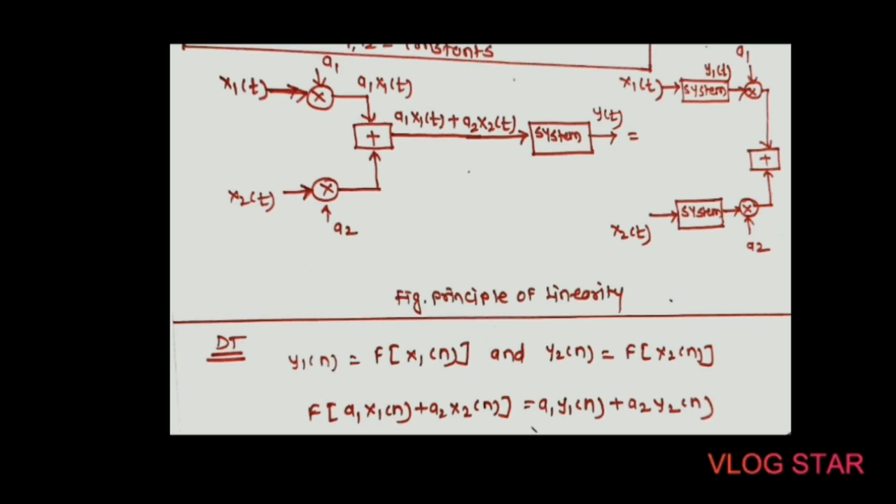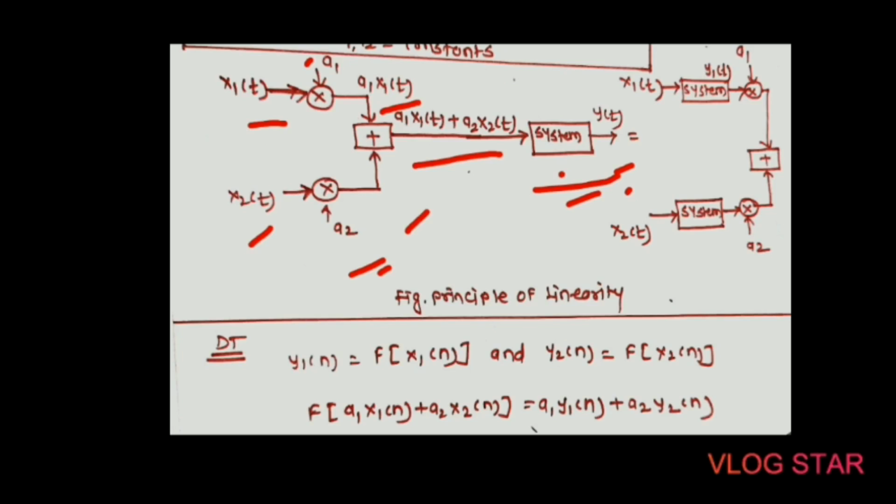Here x of t is the input, which is multiplied with the constant a1, and the second input, x2 of t, is again multiplied with a constant value a2. After that, on the upper side we get a1 x1 of t, and from below a2 x2 of t. Then after adding a1 x1 of t plus a2 x2 of t, we provide it as the input to the given system. Then our system will produce the new signal, that is y of t.